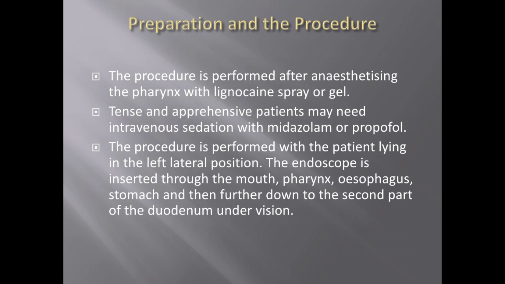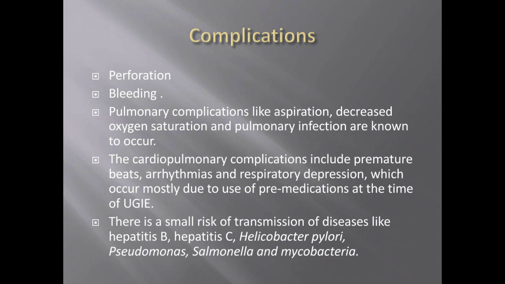So how should we prepare the patient for the upper GI endoscopy? Okay, usually by putting local anesthesia to the oral cavity, especially to the pharynx. If the patients are very apprehensive, you can give mild sedatives like midazolam and propofol. And this should be performed in a left lateral position. The tube we're going to insert through the mouth, and it will get into the pharynx, esophagus, stomach, and up to the second part of the duodenum under vision.